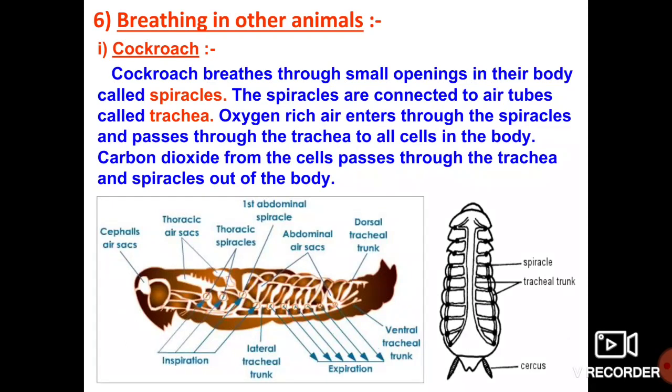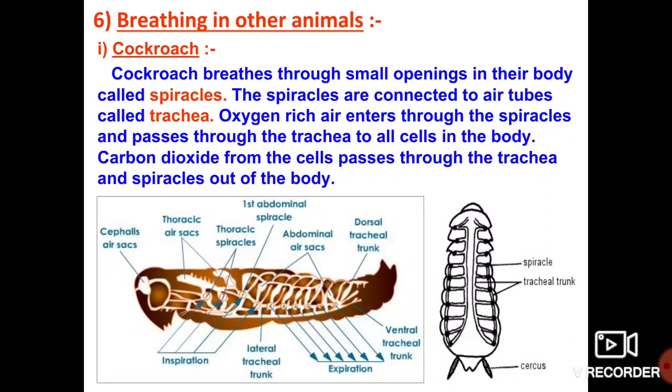Through the spiracles, the oxygen rich air enters and passes to the trachea, and on to all the cells in the body. The spiracles are small holes, and in these small holes the oxygen rich air enters and reaches the trachea.